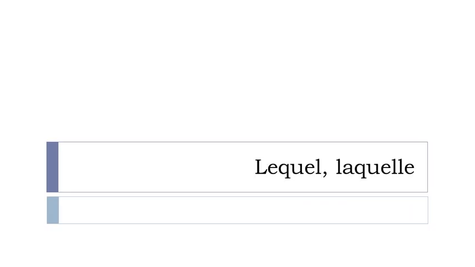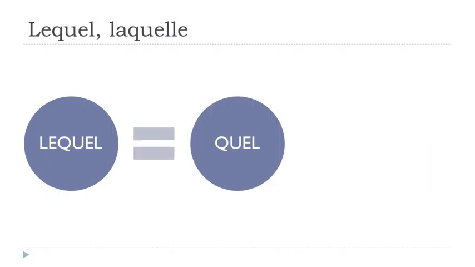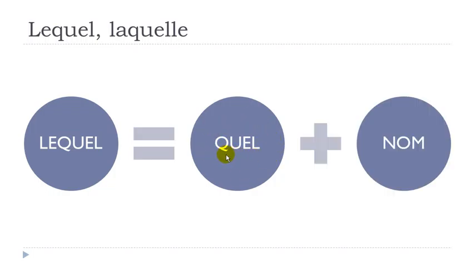And in this lesson we'll discover together a quite important thing, and it's lequel and laquelle, okay? So first thing, let's see what lequel is. Lequel, basically, is when you want to replace this quel. The meaning of quel is what, plus a noun. D'accord? So quel plus un nom, okay? And when you want to replace this group, what plus a noun, then you can have lequel instead.